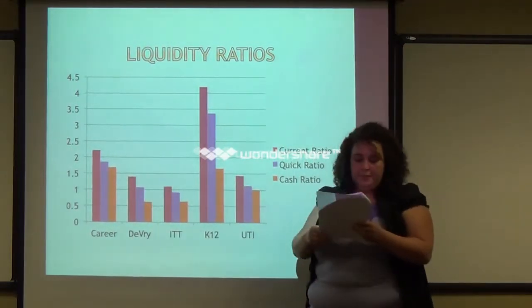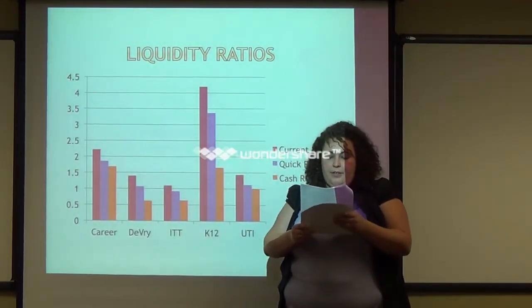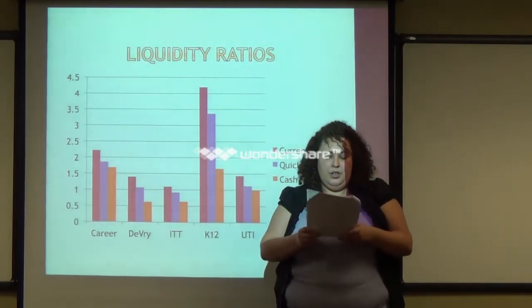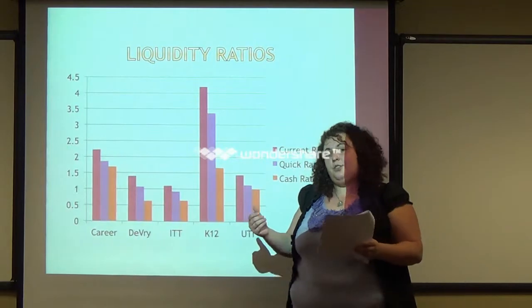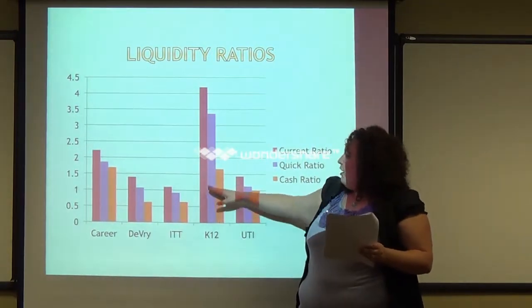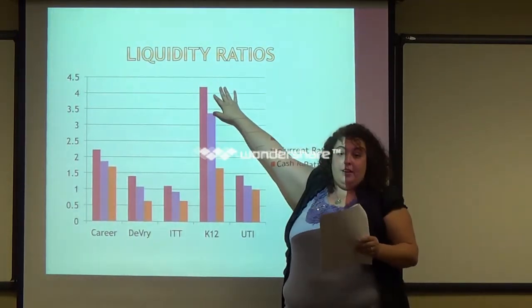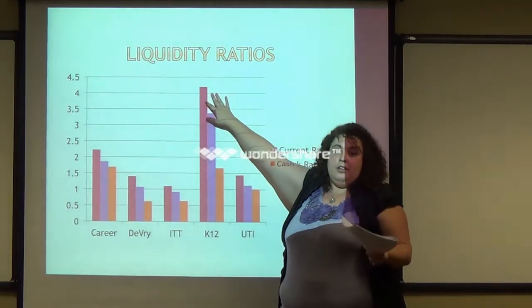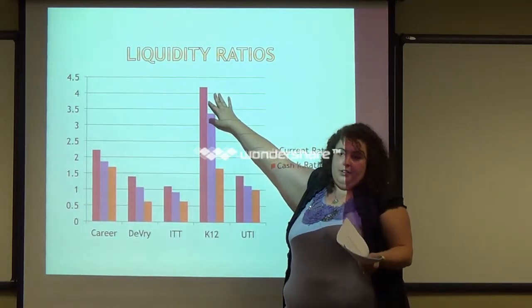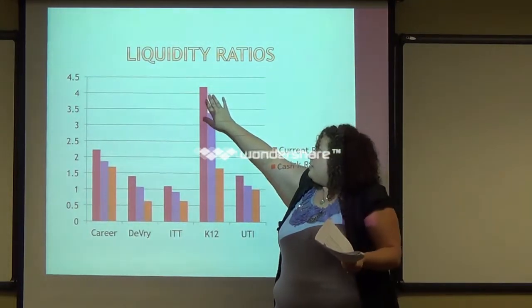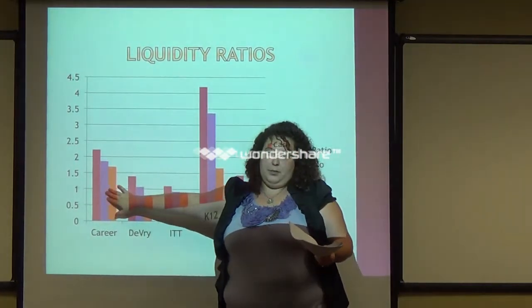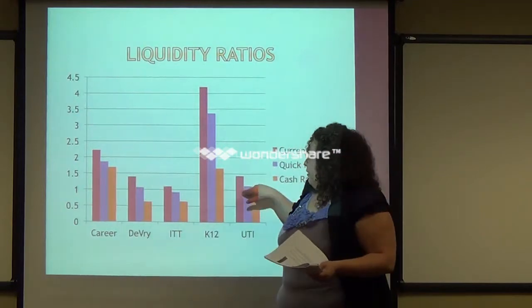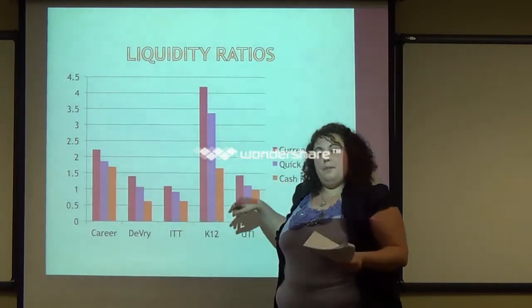Over 1.5, really. K-12, however, has a 2.2% short-term debt, and Career has a 0% short-term debt. But K-12 is still dominating. K-12 has 2.2% short-term debt. They could have a little bit more, but they still have debt and they're still dominating. Career has 0% of short-term debt, and they're only a little bit higher than the rest of the companies.